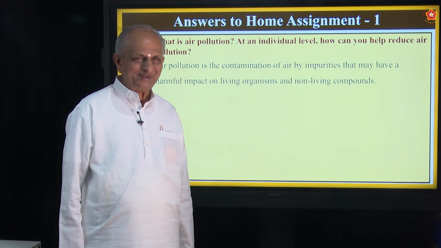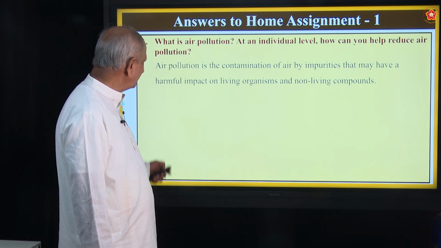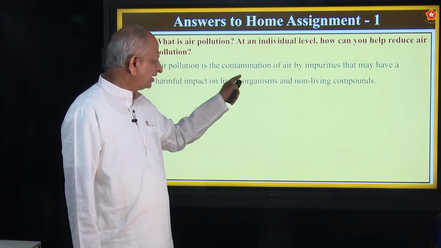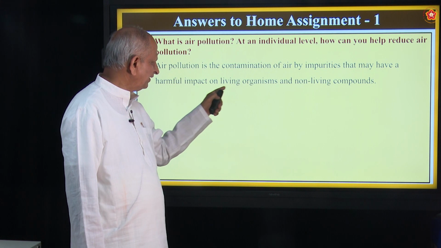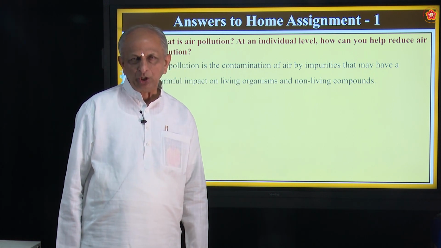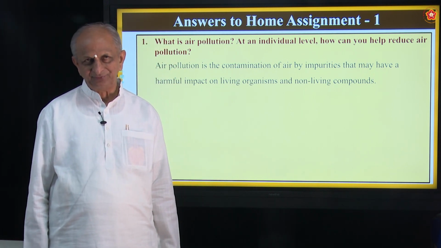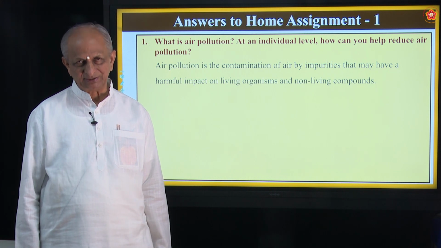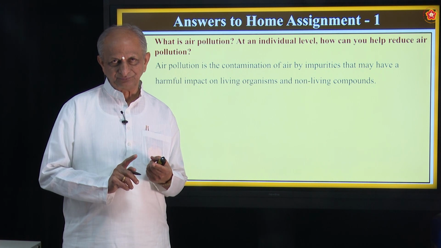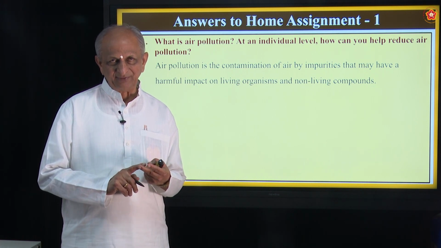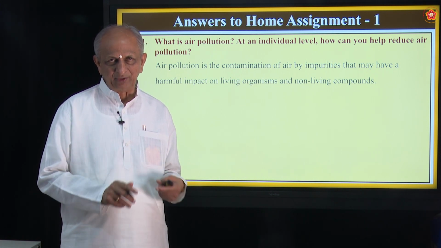It has got some other meaning, right? Here we refer to contamination of air by impurities that may have harmful impact on living organisms and non-living compounds. So, there will be some substances like smoke, then gases like sulfur dioxide, nitrogen peroxide and so on.